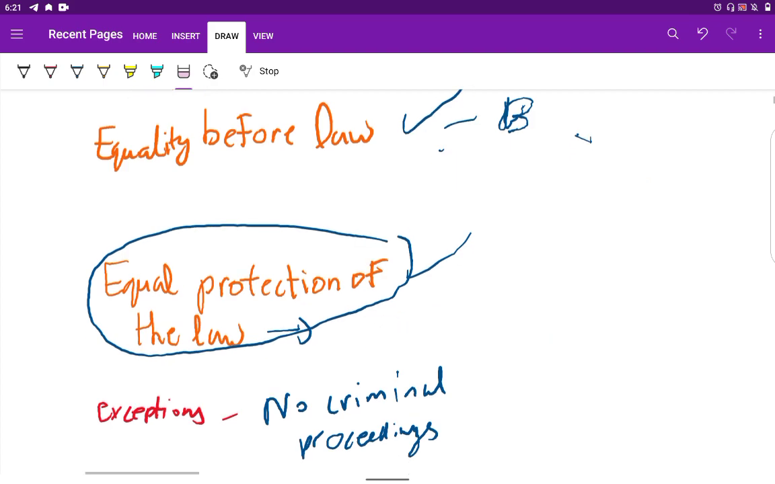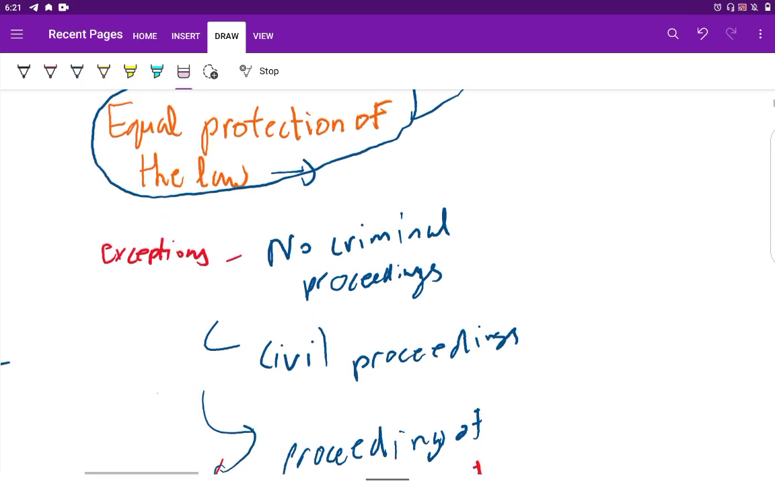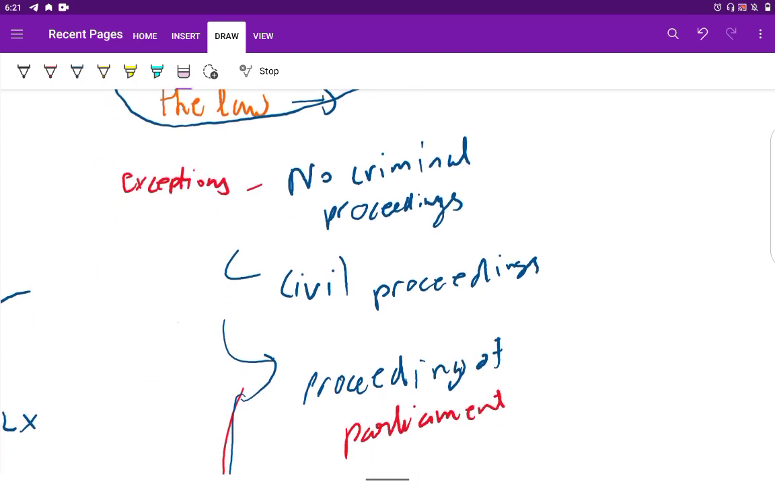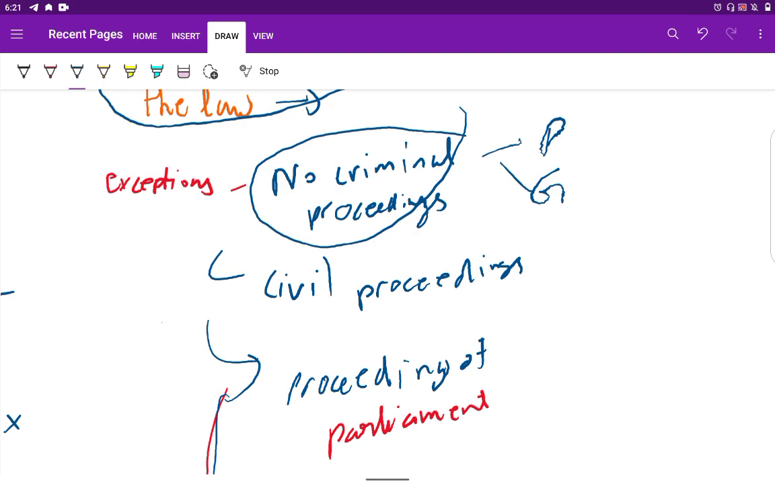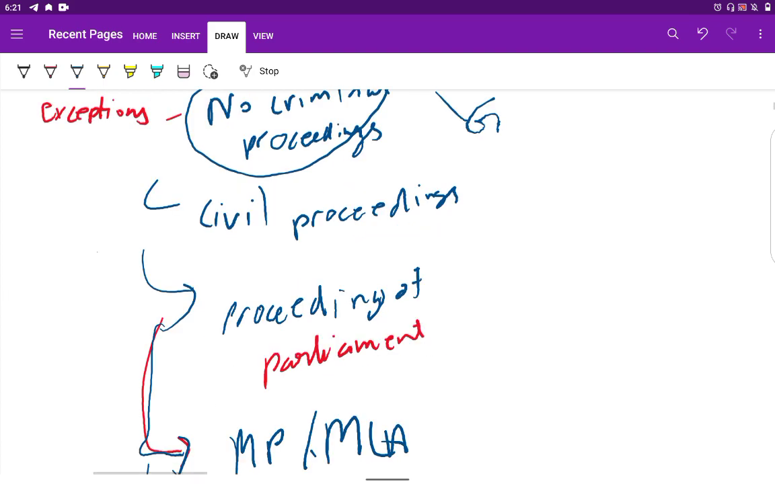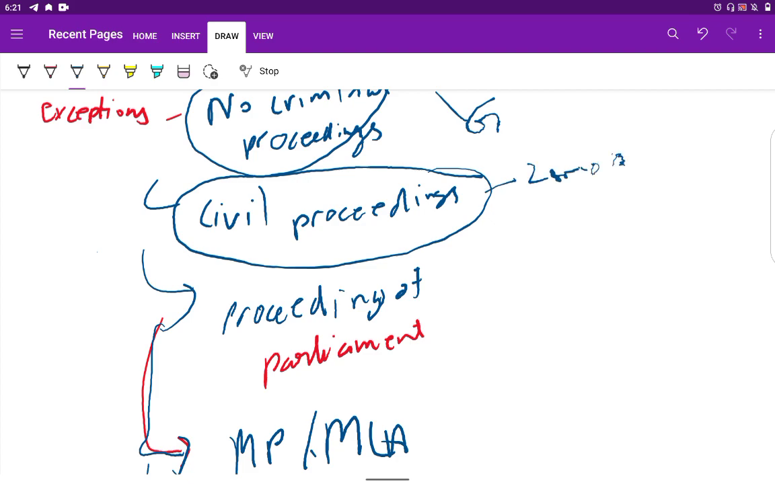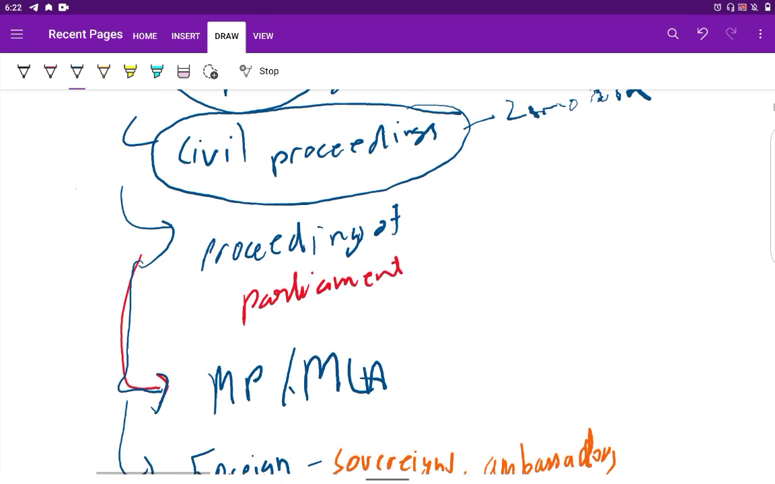Now, coming to the exceptions. The exceptions to this Article 14 are that for Presidents and Governors, during the term of office, no criminal proceedings can be taken. But in case of civil proceedings, 2 months' prior notice should be given.